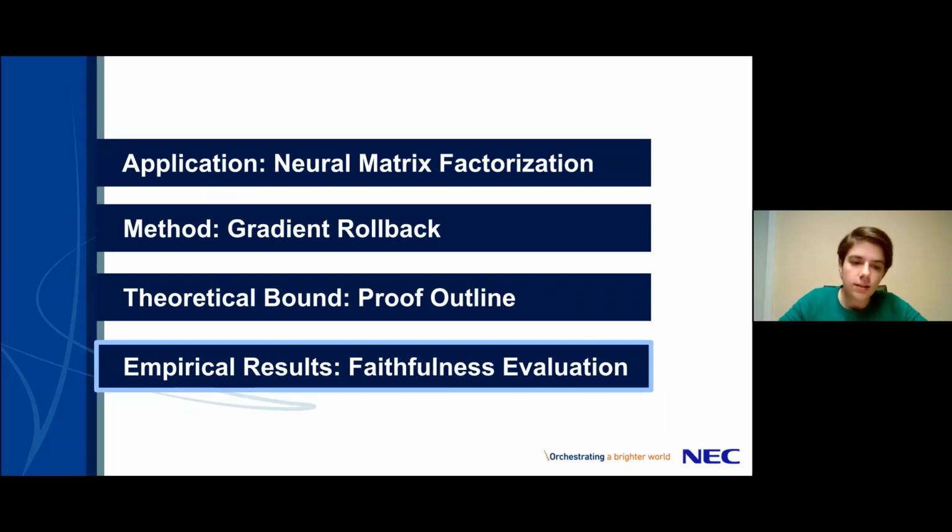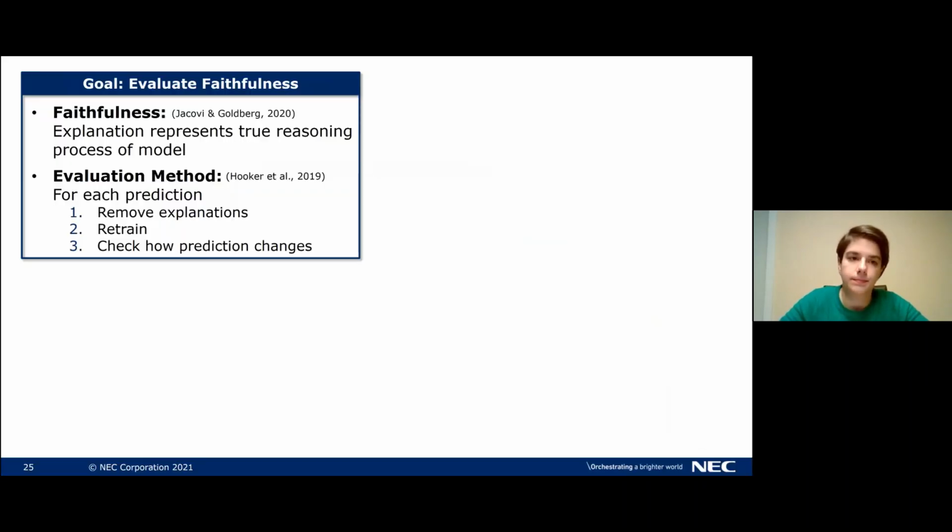Let's head into the next section, which are the empirical results, where we generate explanations using gradient rollback and then evaluate how faithful they are. So just to briefly recap, faithfulness means that the explanation that we're giving truly represents the reasoning process of the model. And we evaluate this in the following manner. For each prediction, we use gradient rollback to identify the explanations. We then remove those explanations from the training set and retrain the model from scratch. And we can then check how the prediction changes with those explanations missing.